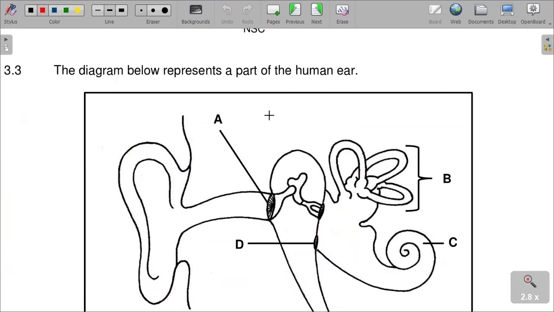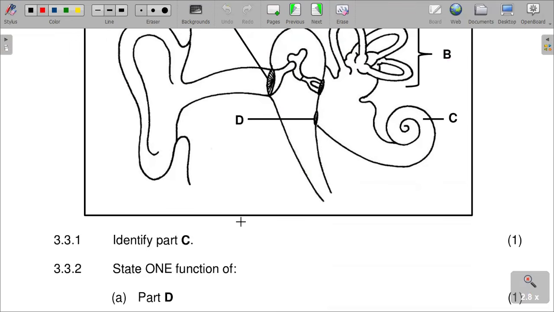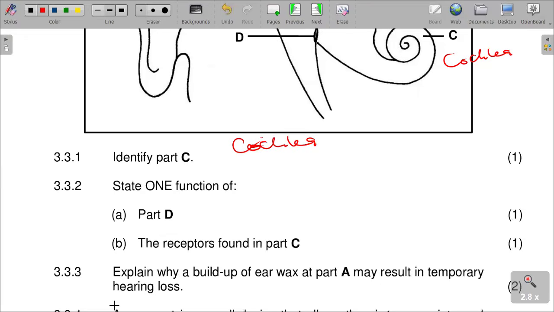So here's the next question, 3.3. It needs you to identify party C. Party C is the cochlea. And then state the function of party D. Party D, as you can see, is labeled there.